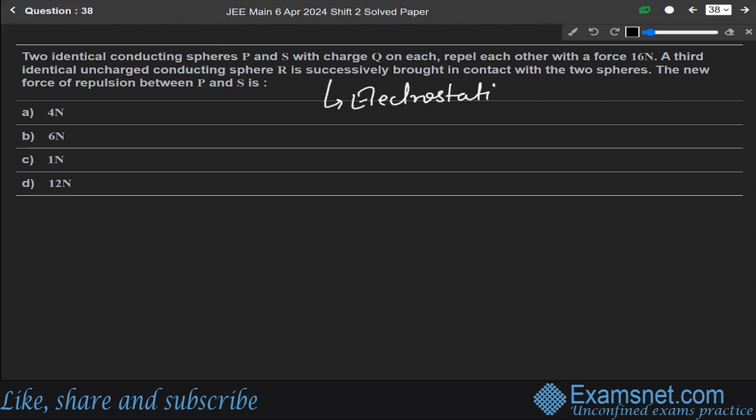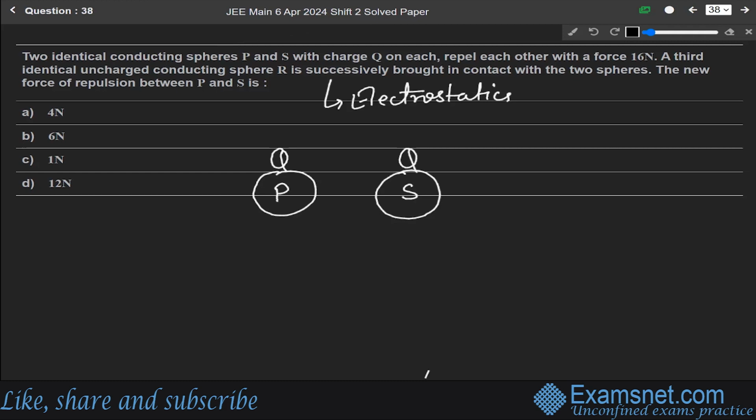Electrostatics, okay. So according to the question, two identical conducting spheres P and S, let us say this is P and this is S, with charge Q each, repel each other with a force of 16 Newton.